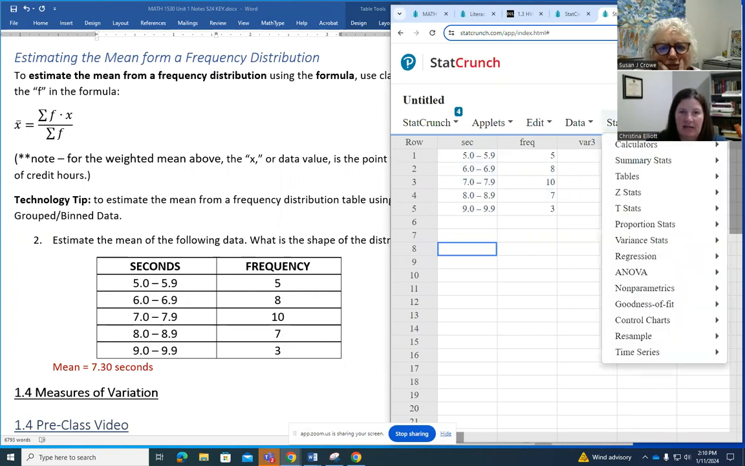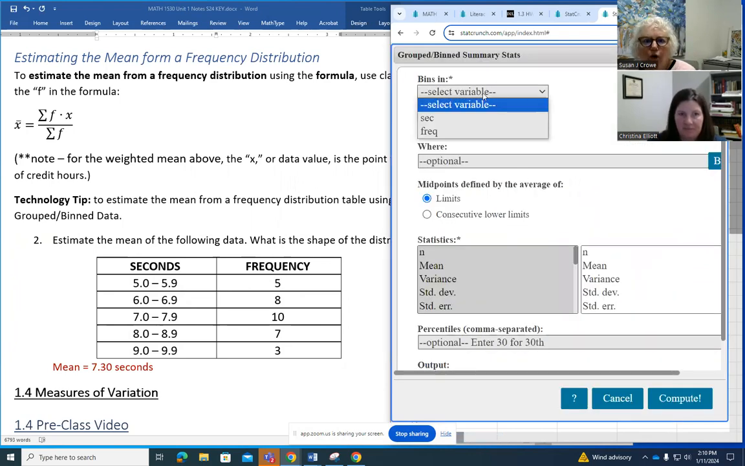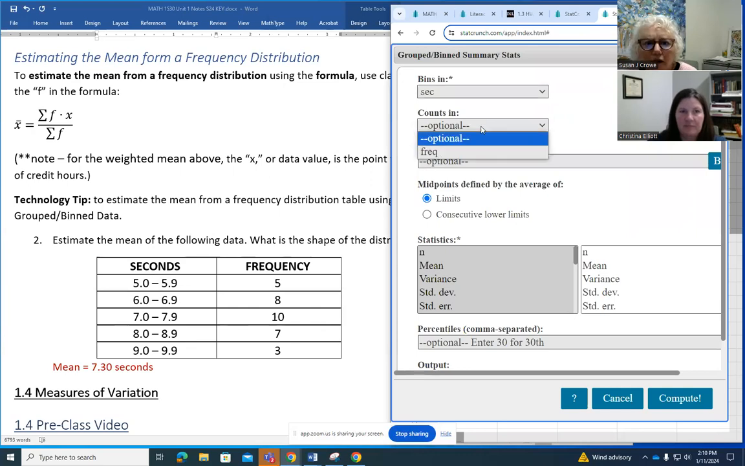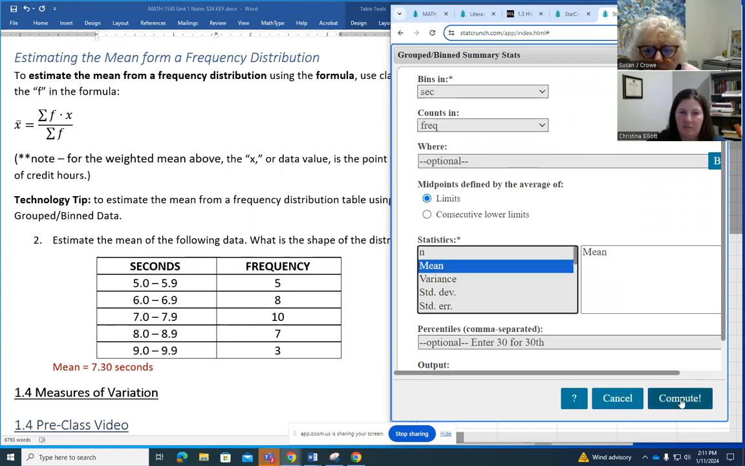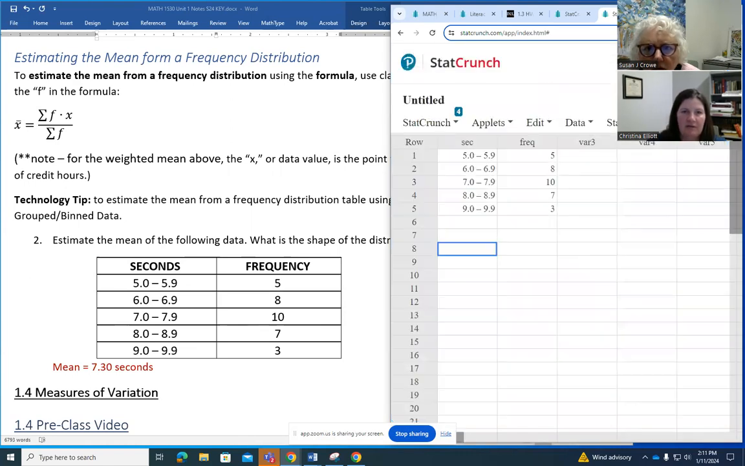And then I can go to stat, summary stats, grouped or binned data. Notice we did not do columns this time. We did grouped or binned data. And then the bins are whatever your classes are, and the counts are your frequencies. And I'm just going to find the mean here again. Oh, it didn't like the way that... I think it's because I have spaces in there. Let me pause the video.